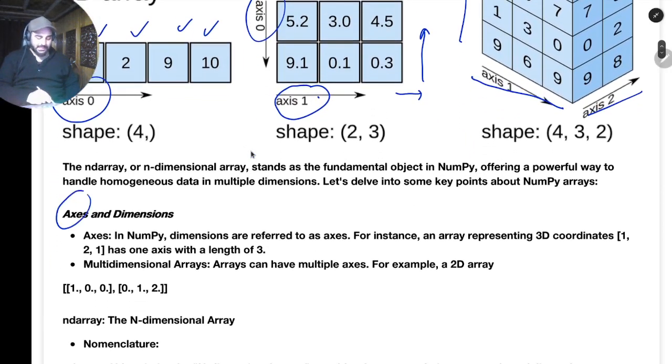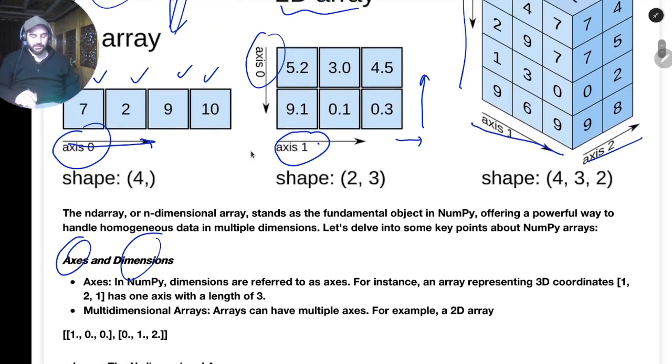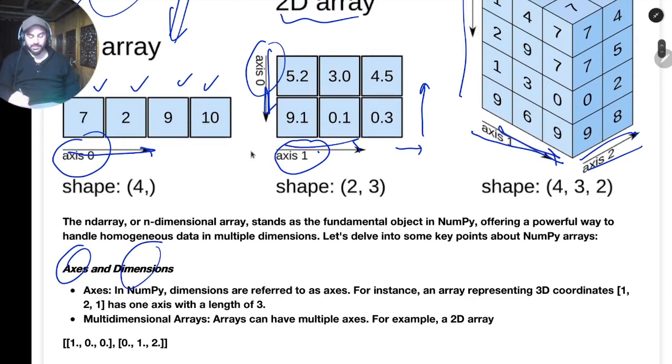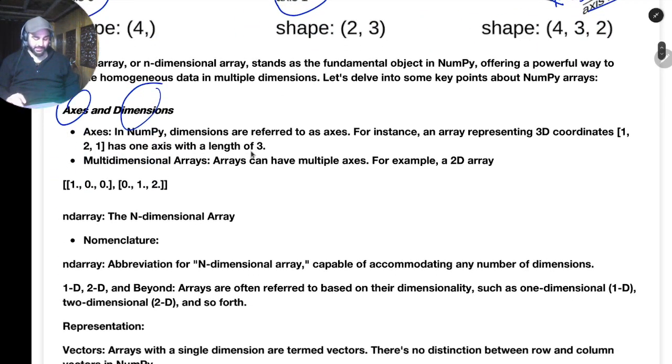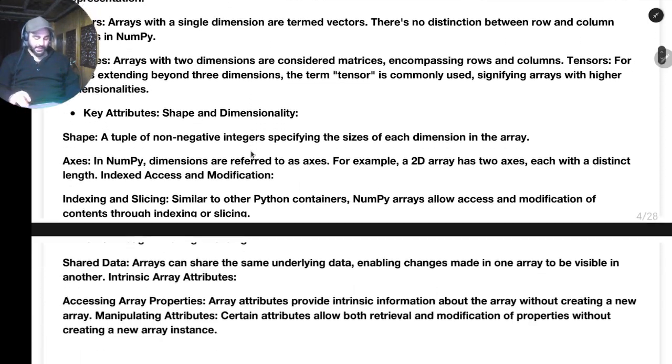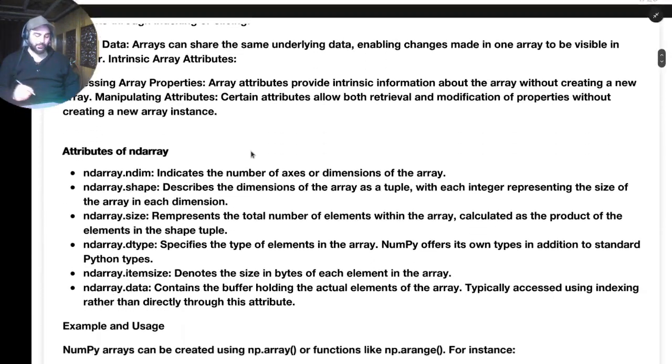So what is this axis and dimension? Axis, I told you that, for example, this is called axis 0. For this, this is axis 0, this is axis 1. Here this is axis 1, axis 2, and axis 0 is right this. These are called axes in multi-dimensional arrays. And there are some key attributes that we'll see.